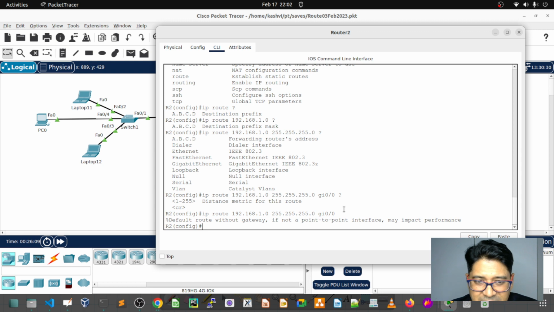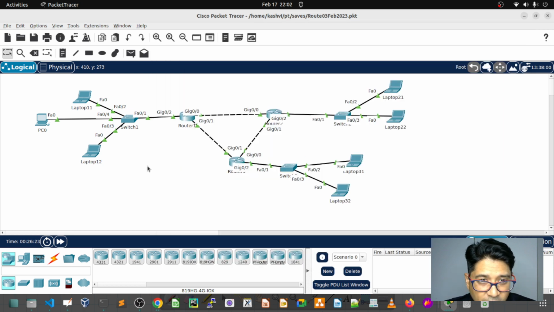What happened? It says: specifying a default route without a gateway, if not a point-to-point interface, may impact performance. Okay, what do you mean by point-to-point? One point to another point is called point-to-point.